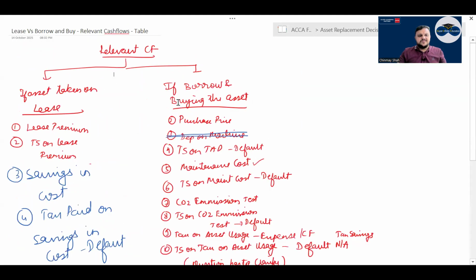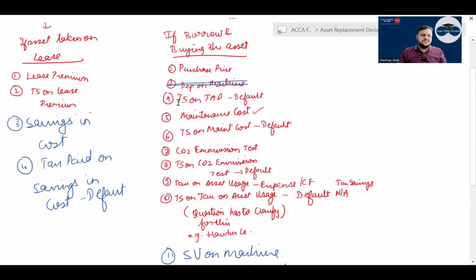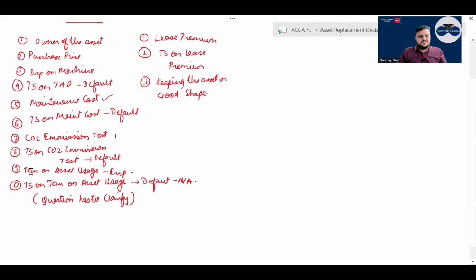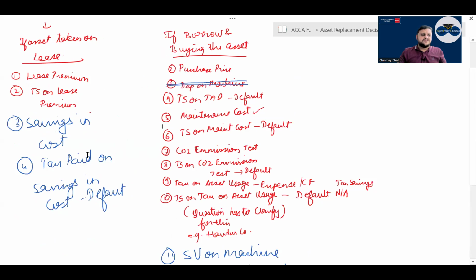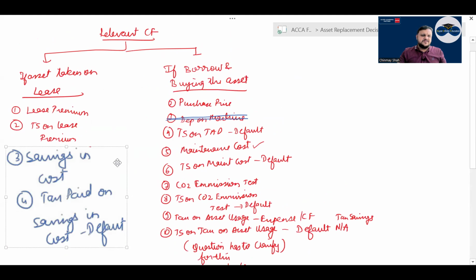Going ahead, lease versus borrow. In lease, what are the cash flows? And in borrow and buy, what are the cash flows? In lease, very simple. You have lease premium and tax shield on lease premium. Then savings in cost and tax paid on savings in cost. Tax on asset usage is road tax only, correct? By default, there is generally no savings in cost because of the lease. These two cash flows have never occurred in lease.